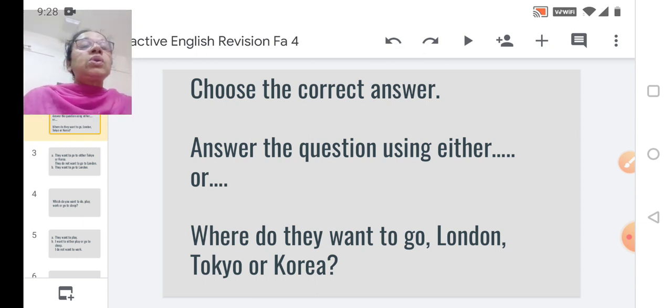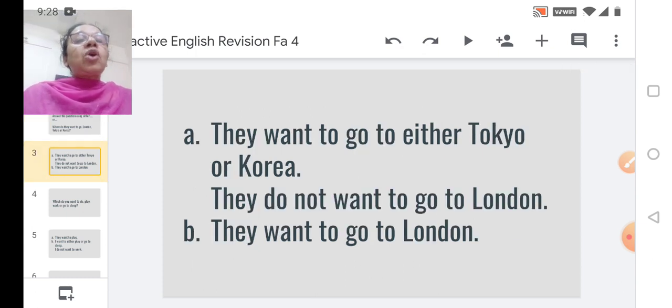So to know the correct answer, you will have to see the options given. Let us see the options here. Two answers are given. They want to go to either Tokyo or Korea. The second part, they do not want to go to London. So in both these sentences, we have covered that entire question that was given.